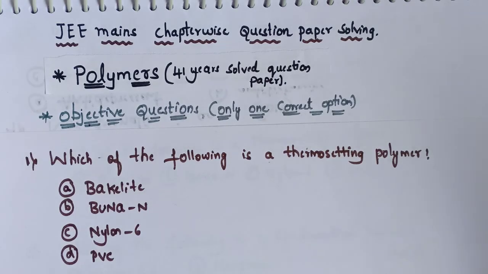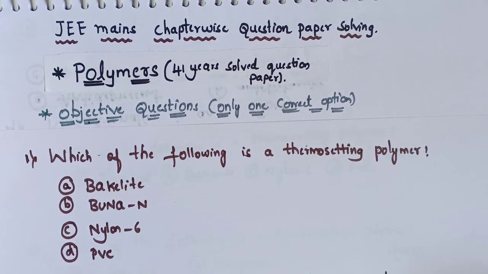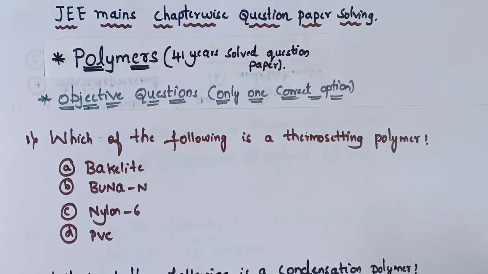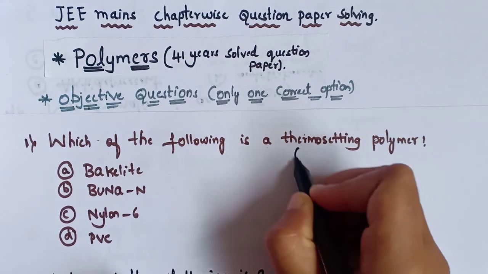Hello everyone, in this video we will do the detailed solution of previous 41 years question paper of JEE Mains from the chapter Polymers. Now the first question is like this. This question was asked in the year 2019.